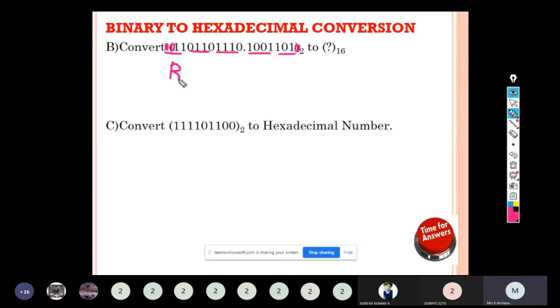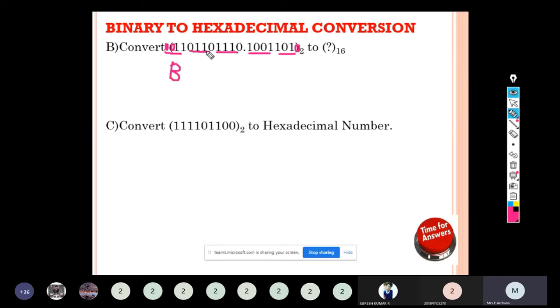You have to write the alphabet because 0 to 9 only are numbers. For hexadecimal, the values 10 to 15 have alphabets. A belongs to 10. 1011 with 8421 gives 11, and 11 will be represented by B.